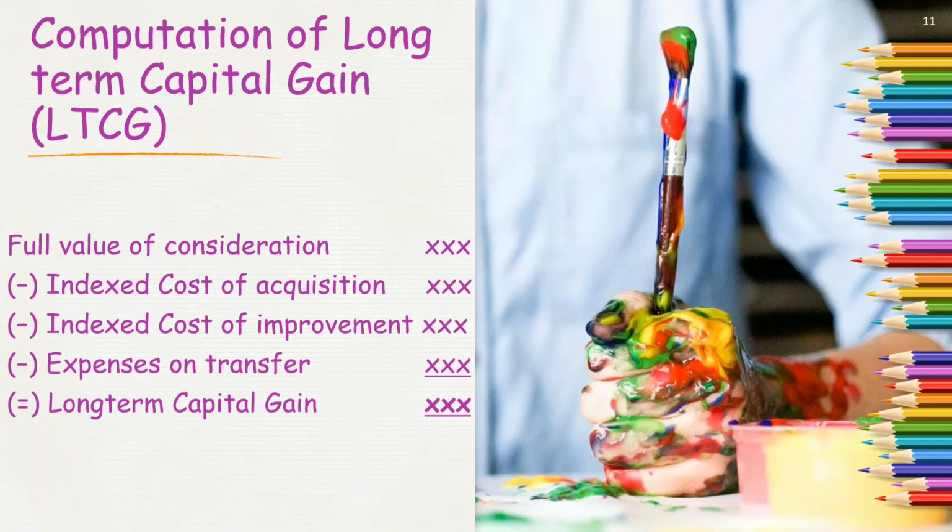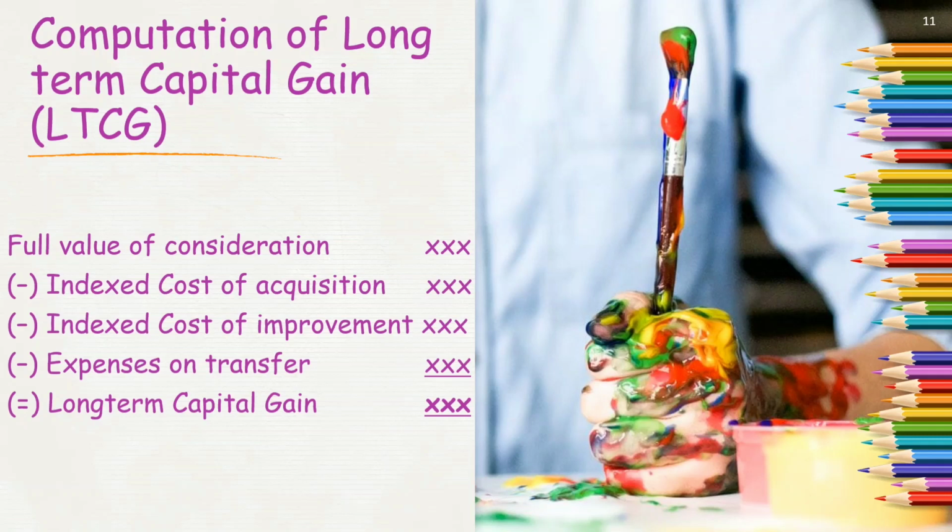So I repeat, from my sale value of a capital asset, which is termed as the full value of consideration, I deduct my comparable, that is, indexed cost of acquisition and indexed cost of improvement.